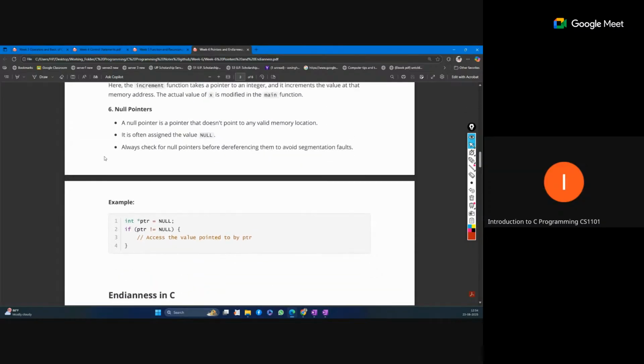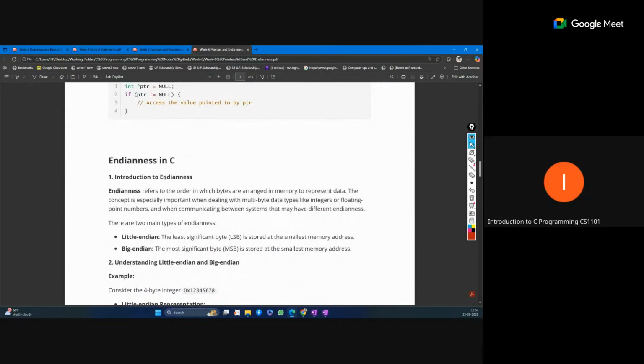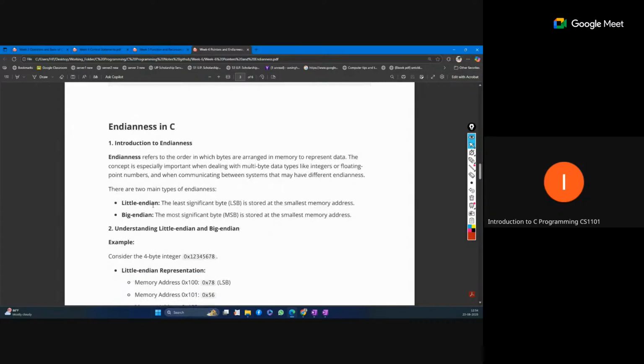So this is the null pointer. Endianness is just how the memory is represented for the data. There are two types of endianness: little endian and big endian. It refers to the order in which bytes are arranged in memory to represent the data.